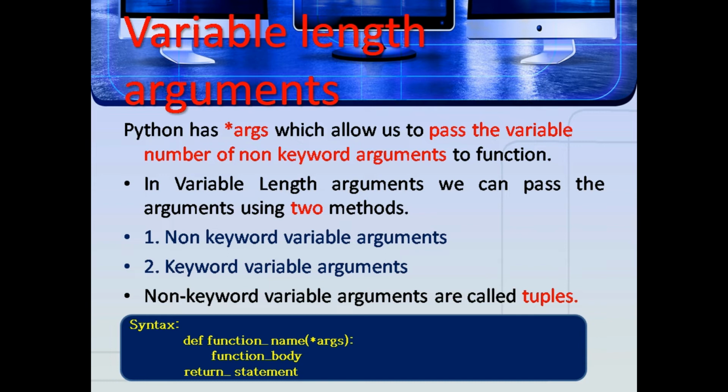In variable length arguments, we can pass the arguments using two methods. The first one is non-keyword variable arguments. The second one is keyword variable arguments. Here non-keyword variable arguments are collected as tuples. The syntax is def function_name(*args), where args is short for arguments, followed by the function body and a return statement.